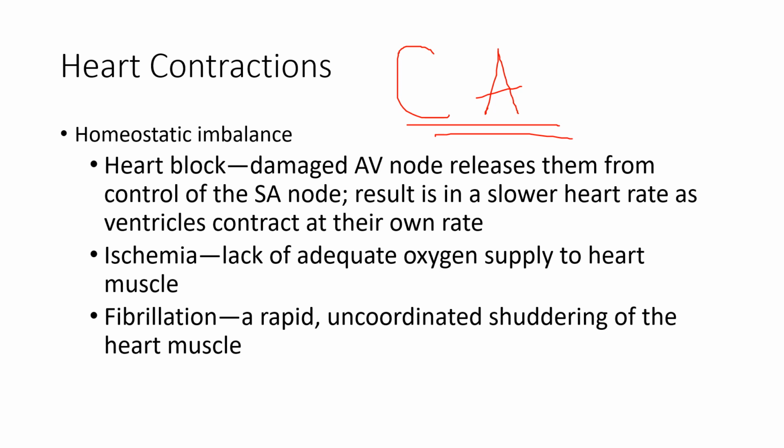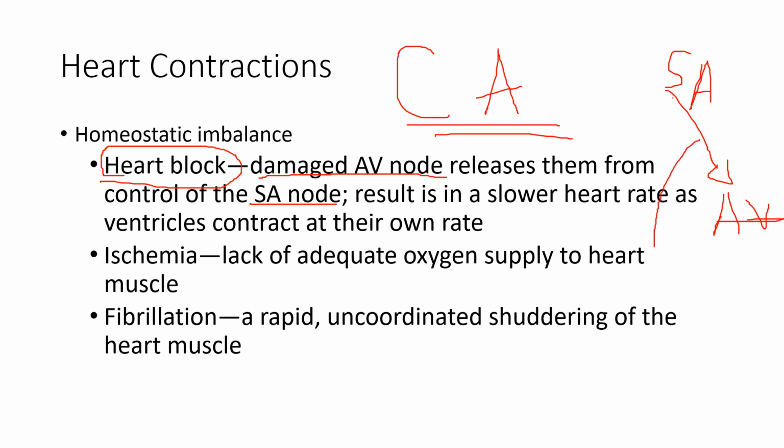If the AV node is damaged, it releases the ventricles from the control of the SA node, and there will be heart block, meaning the SA node cannot connect to the AV node. Will the heart still contract? Yes, it will contract, but in a slow way because it is only the AV node that is working.